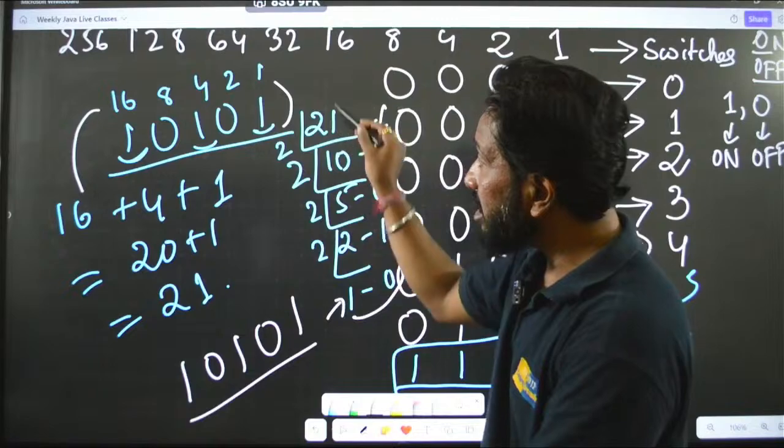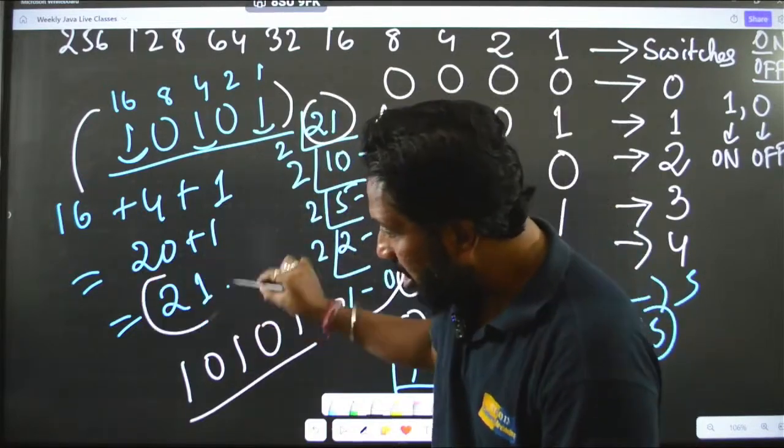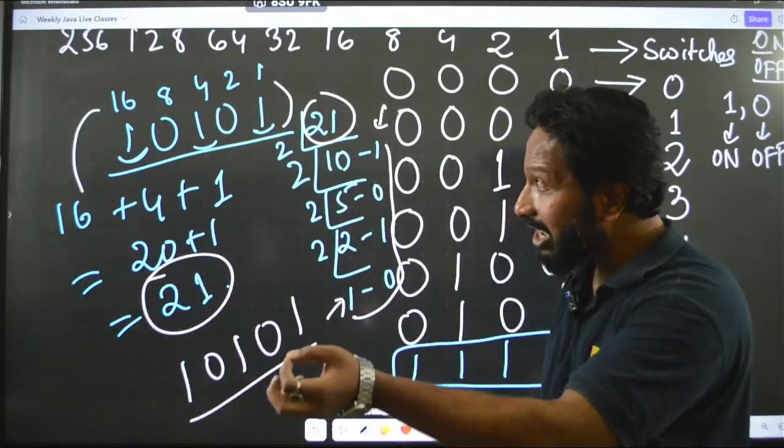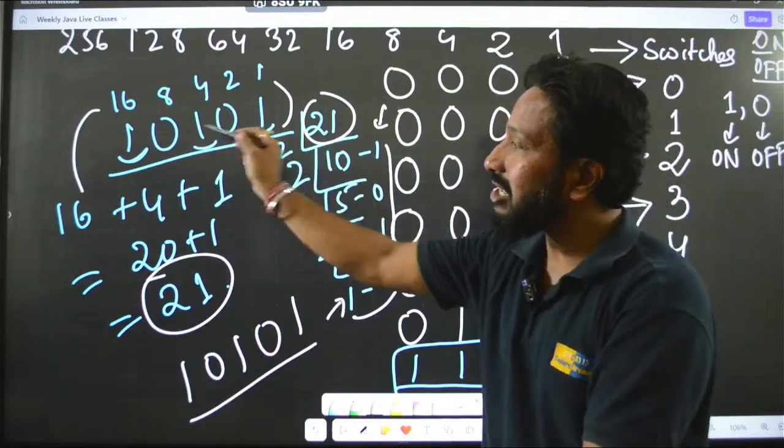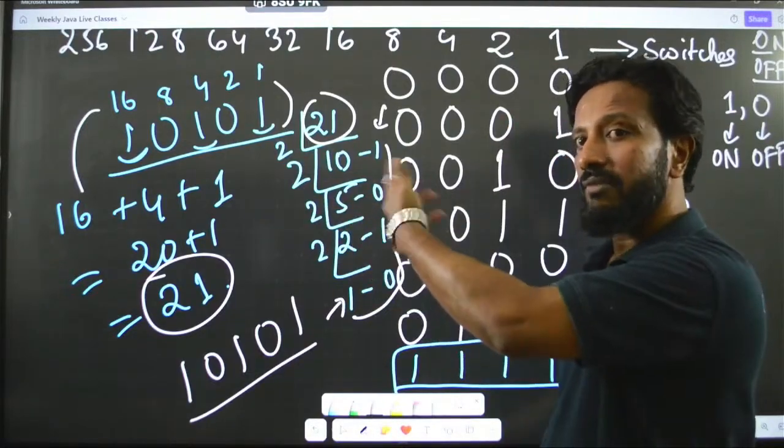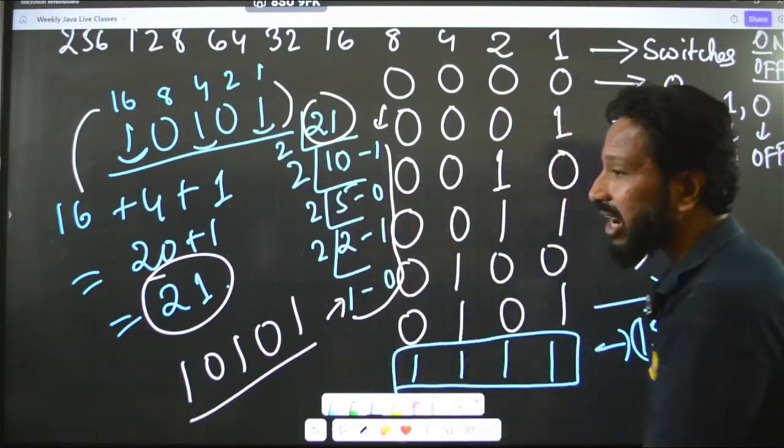How much did we get? This number is 21 and here also this number is 21. So, practically I have verified that the binary of this number is 21, just like the method that we have learned earlier. Clear? So, this is it about binary guys.